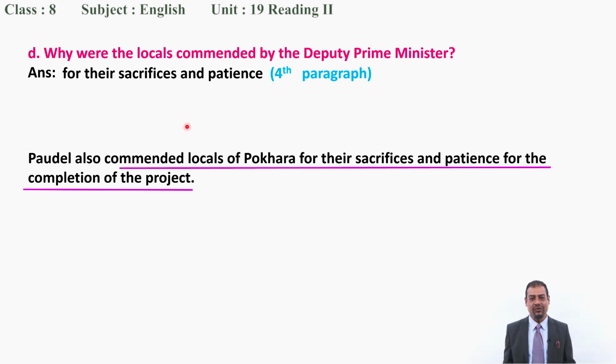Otherwise you can write down: the local people were commended by the Deputy Prime Minister for their sacrifices and passions. We are used to this pattern of writing answers. But in a comprehension type of task, we can write down only the key information that is sought by the question. Okay.